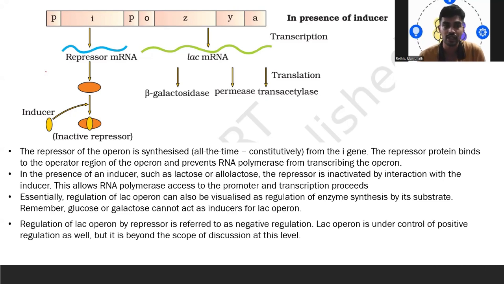The repressor in the operon is synthesized. Under a normal condition, the repressor from the I gene is being synthesized. Now this repressor protein is going to bind to the operator region.